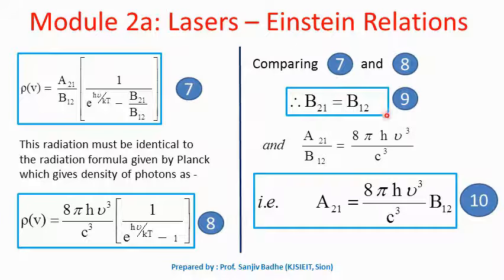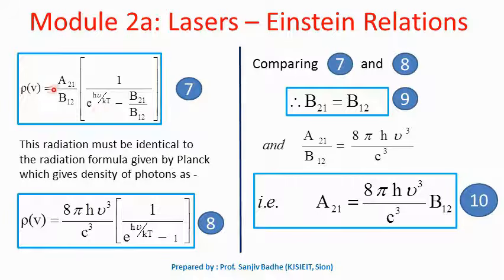So this equation number 9, which says B21 equal to B12, means what? B21 is the Einstein coefficient of stimulated emission and B12 is the Einstein coefficient of absorption. So this equation says the Einstein coefficient of stimulated emission and the Einstein coefficient of absorption are the same.